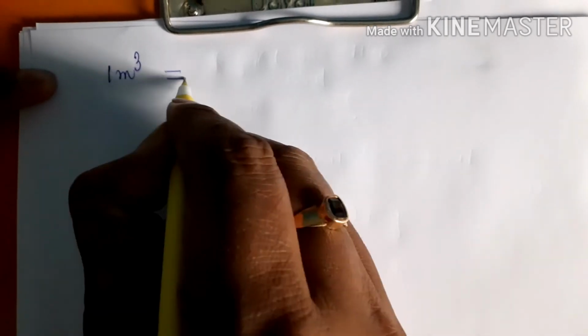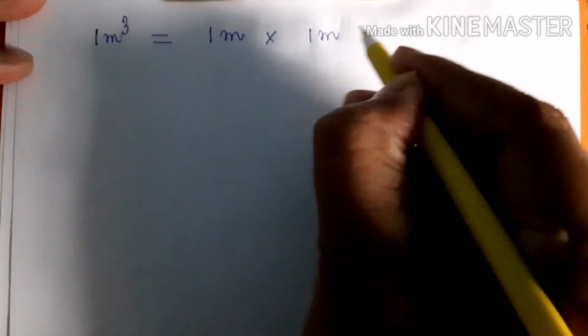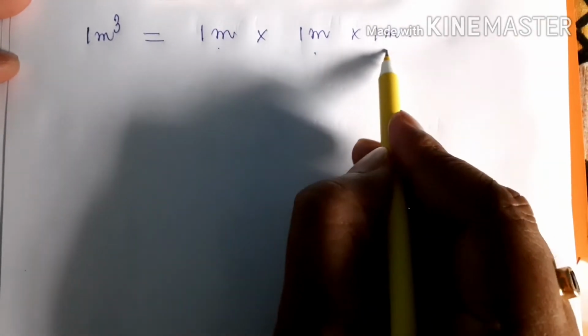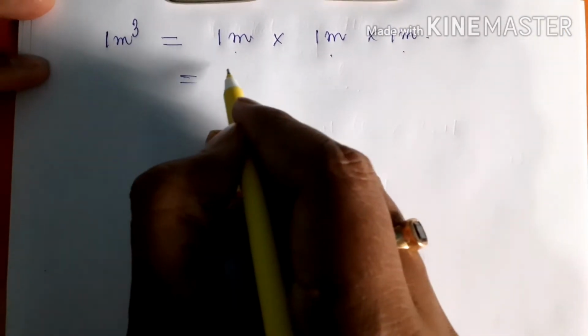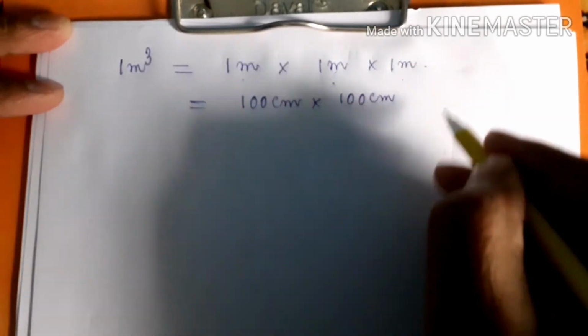Next one, the conversion. Can 1 meter cube be converted into any other system? Definitely it can be converted. 1 meter cube can be written as 1 meter into 1 meter into 1 meter, 1 meter for length, 1 meter for breadth, and 1 meter for height. 1 meter is equal to 100 centimeter, and each of these is 100 centimeter.